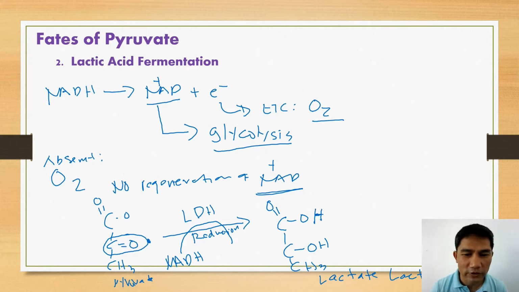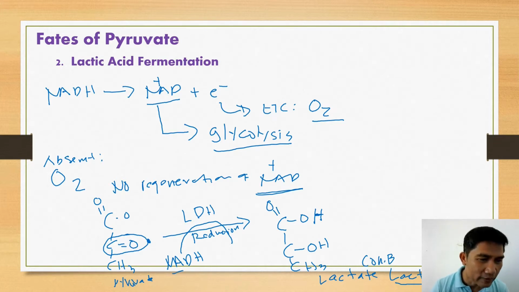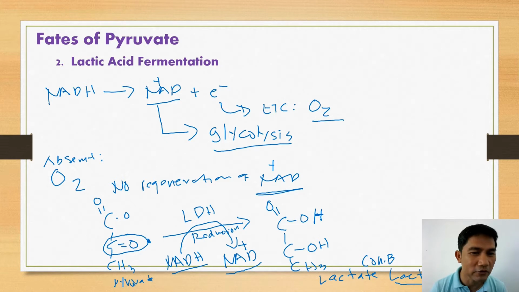So that's the difference between lactate and lactic acid. Lactate is the conjugate base of lactic acid. Now, the NADH that serves as reducing agent is oxidized to NAD+. So this NAD+ will now participate in the glycolytic pathway.